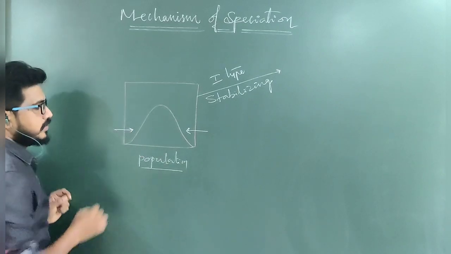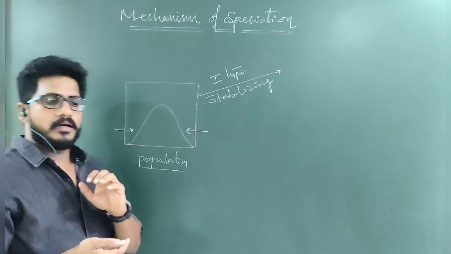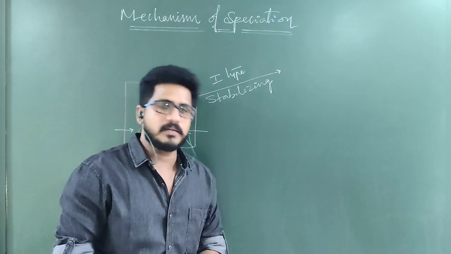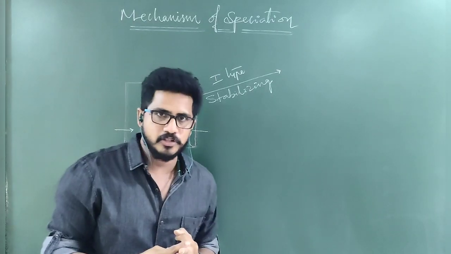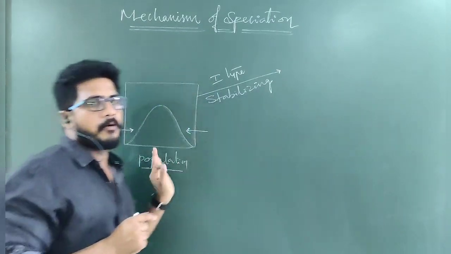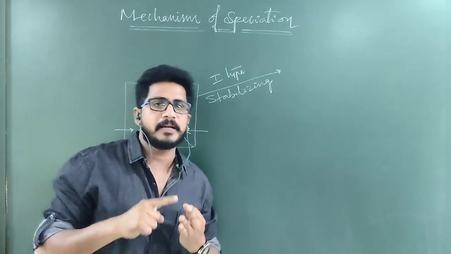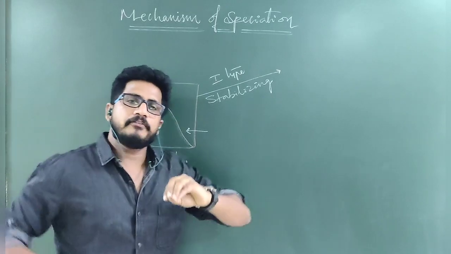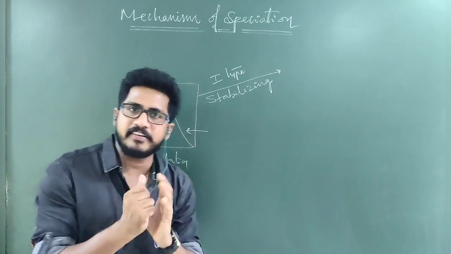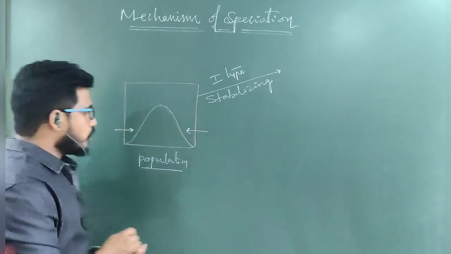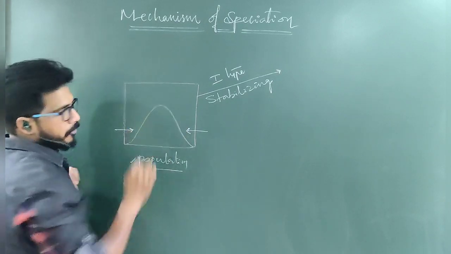This is the first case. In both the directions, suppose in a limited family, one character you take is color. Black will be there, white will be there, and intermediate also. But all three together is called a population. If you take a character like height, dwarf will be there, tall will be there, medium also. So if you take any character, minimum will be there, maximum will be there, average will also be there. So minimum, maximum, average, all three together is called one population.